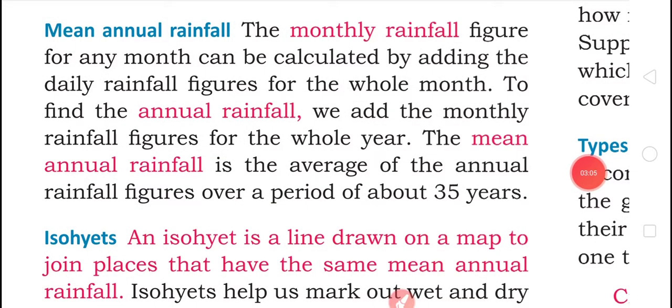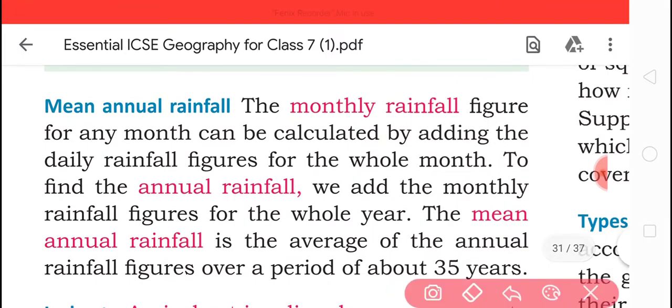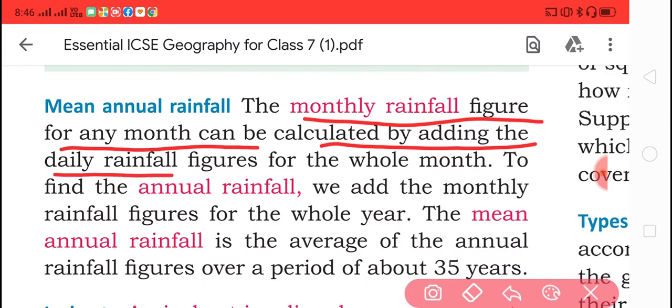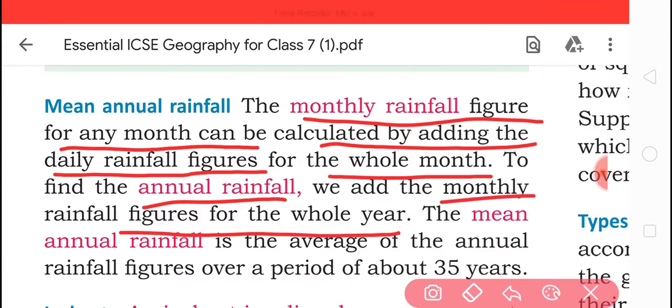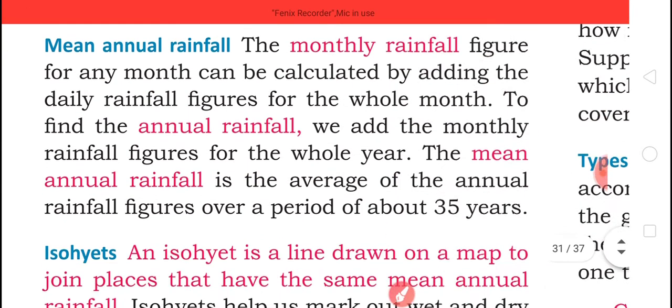The monthly rainfall figure for any month can be calculated by adding the daily rainfall figures for the whole month. To find the annual rainfall, we add the monthly rainfall figures of the whole year. The mean annual rainfall is the average of the annual rainfall over a period of 35 years.